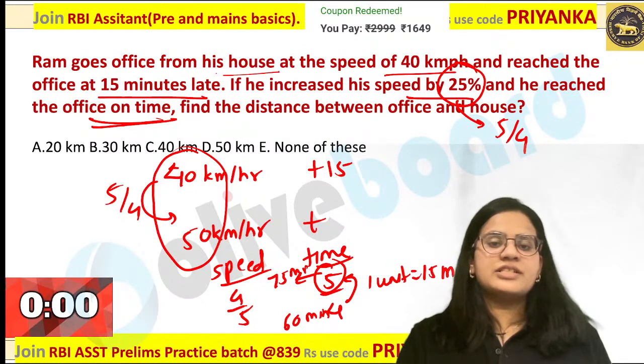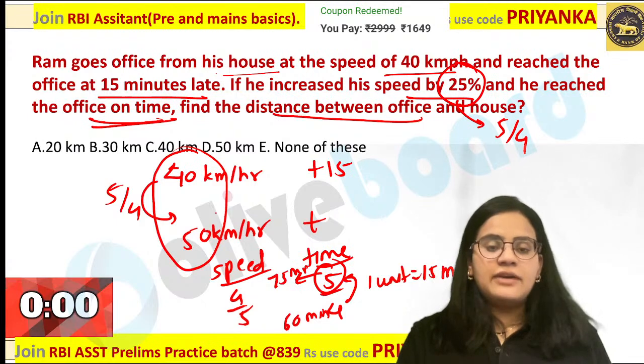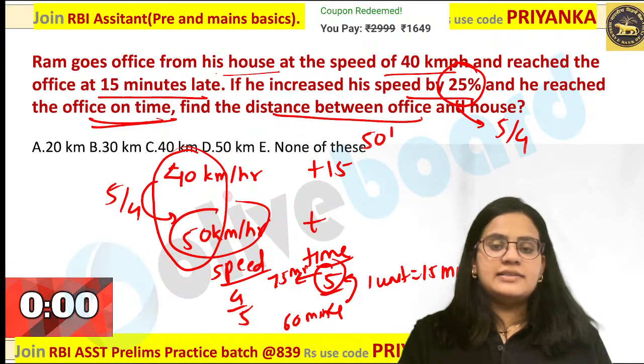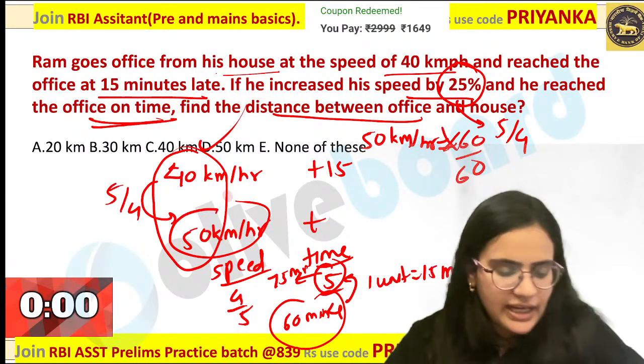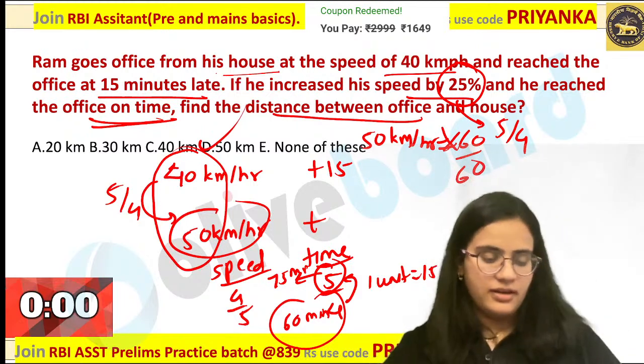Now what is asked in your question? Find the distance. Now you know that when 50 kilometers per hour is the speed over here, how much time is taken? 60 minutes, or I can say 60 by 60, which is nothing but 50 kilometers would be the perfect answer. Are you getting it?